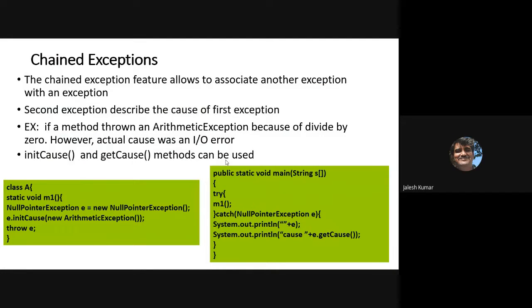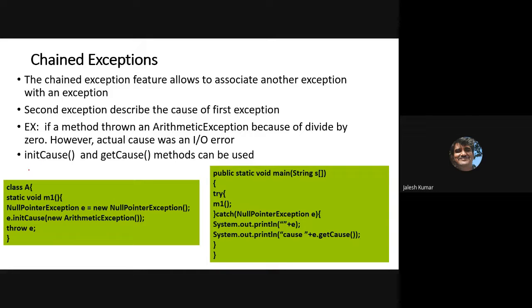Because, see, when you are reading anything from the keyboard, you may read some wrong information, and because of that an arithmetic exception occurred. Okay, you should not have divided by 0, but when you are reading you read 0. So that's the cause. And if a method throws an arithmetic exception because of divided by 0, however the actual cause was an IO error. Because IO was not read properly, you ended up doing divided by 0. Okay, so two things you should remember whenever chained exception.